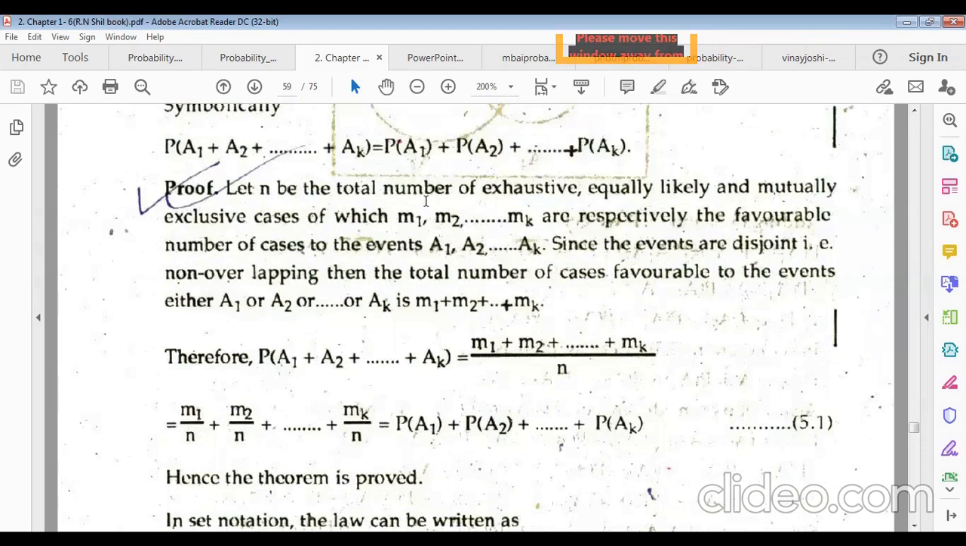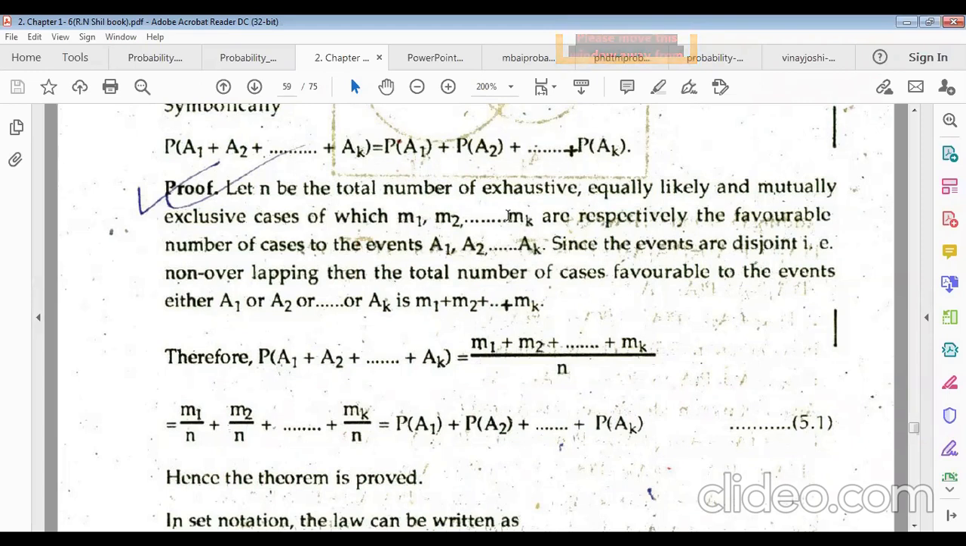Let n be the total number of exhaustive, equally likely and mutually exclusive cases of which M1, M2, dot dot MK are respectively the favorable number of cases of the events A1, A2, dot dot AK. That means the first event A1 has M1 cases, and A2 event has M2 cases. And the last event AK has MK cases.